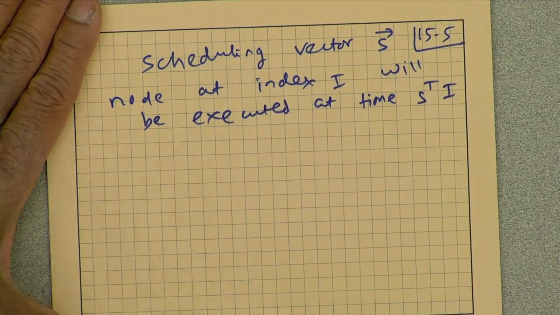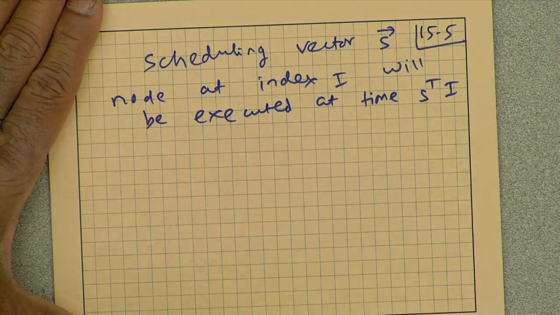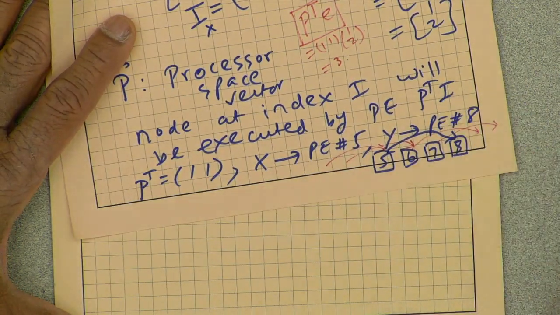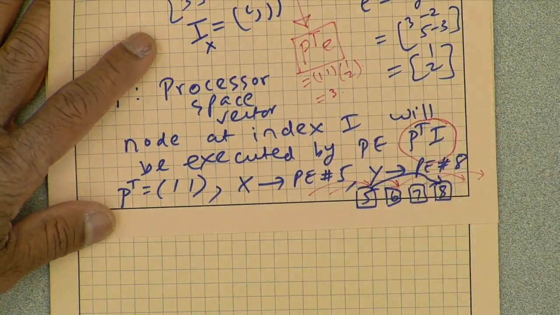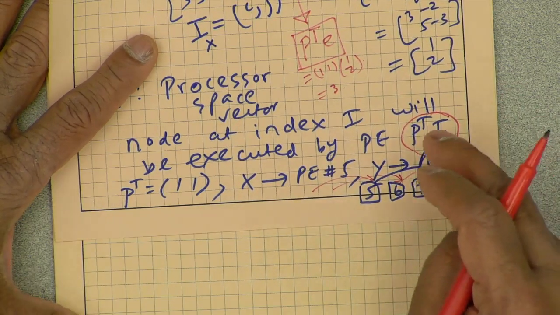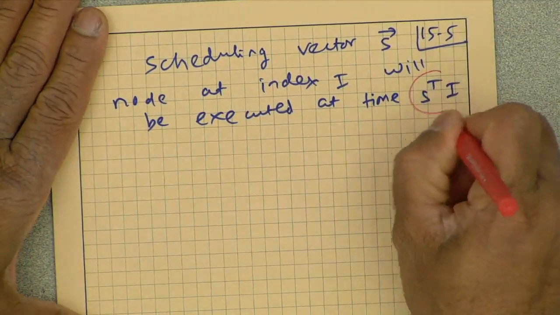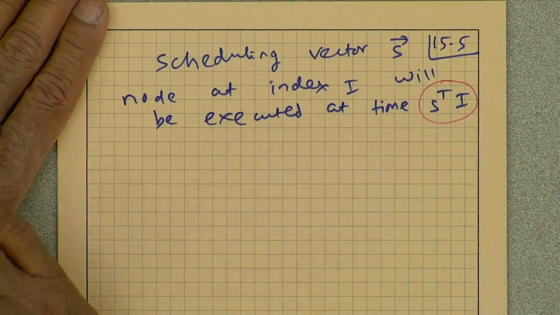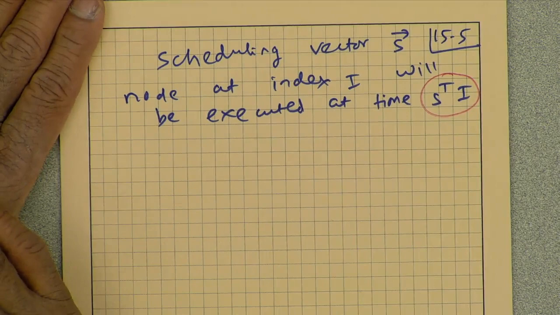So the scheduling vector defines when each node runs, and we already know that the node at index I will also be executed by the processing element P transpose I. By defining these two quantities, the node at index I will be mapped to P transpose I and scheduled at time instance S transpose I. After all, we are interested in assigning where each node is computed and at what time.